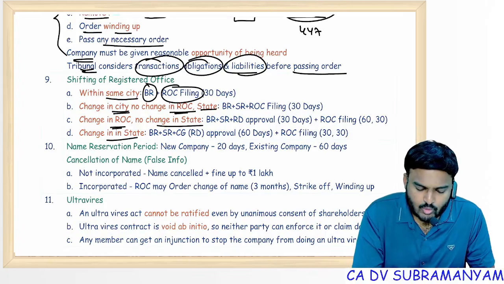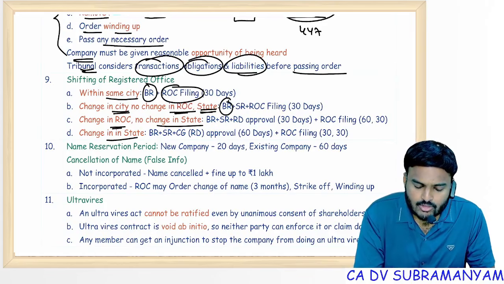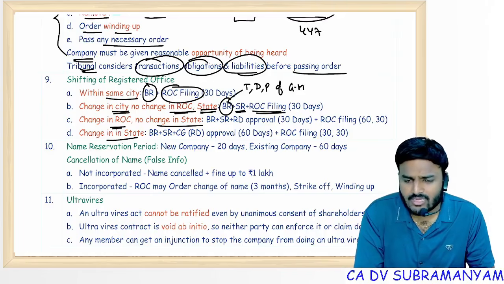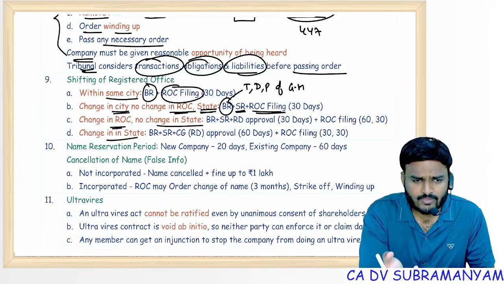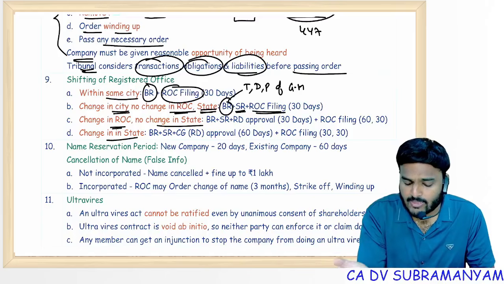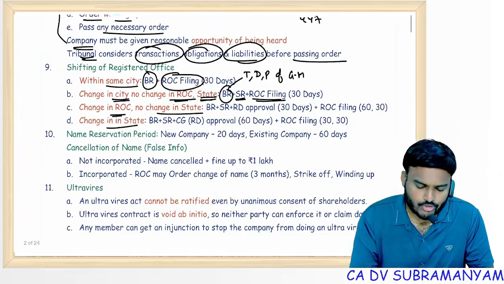Change in city but no change in ROC, no change in state. Here members' approval is required. Board approval to call a general meeting to fix the time, day, place of the general meeting, and at that general meeting pass a special resolution, and of course ROC filing is required. File INC 22 as well as MGT 14. A copy of the special resolution shall be filed in MGT 14 within 30 days of passing the resolution, and INC 22 shall be filed within 30 days of shifting to the new premises.